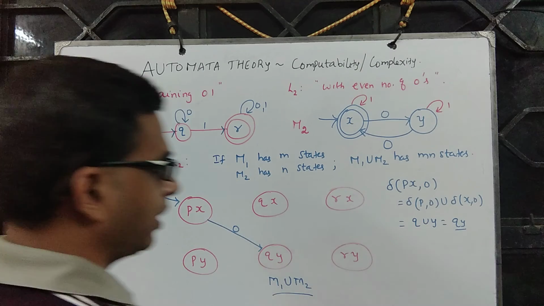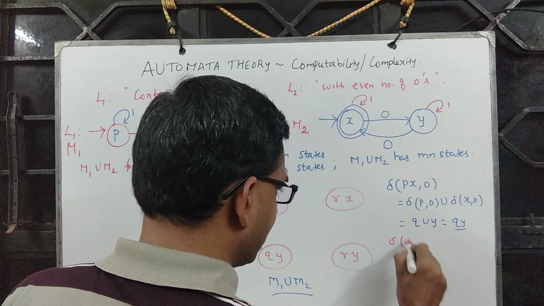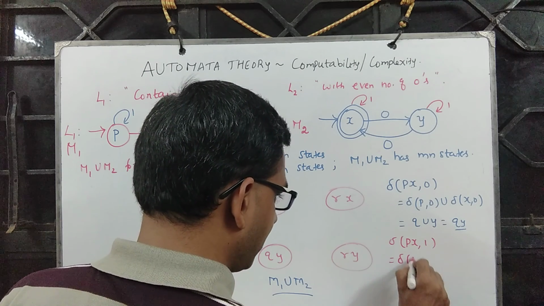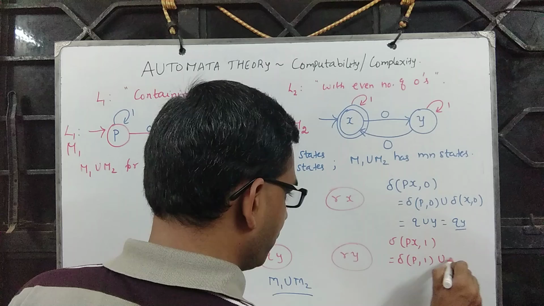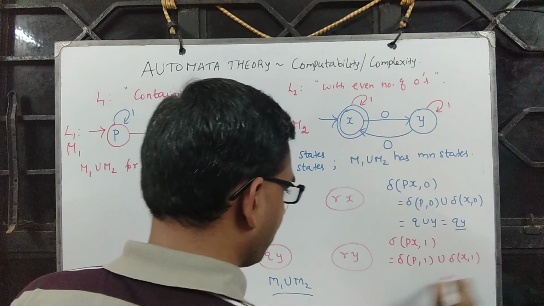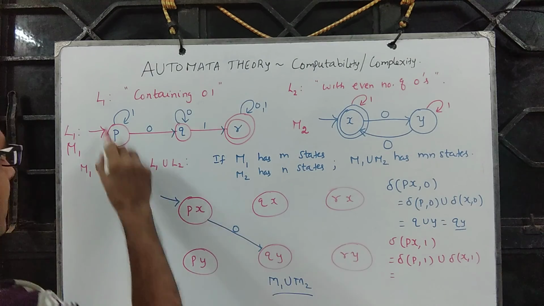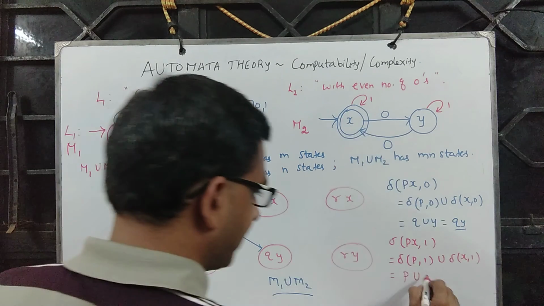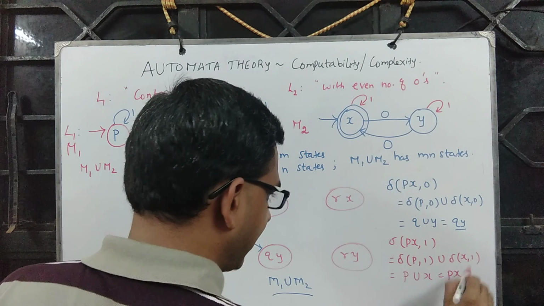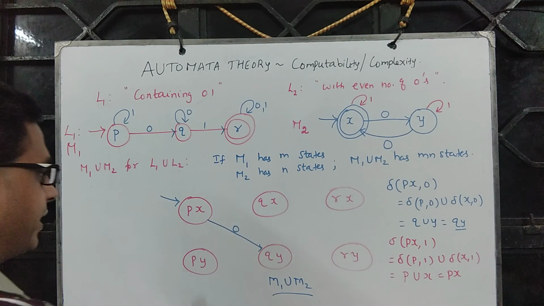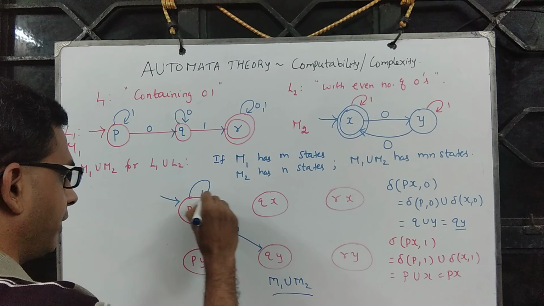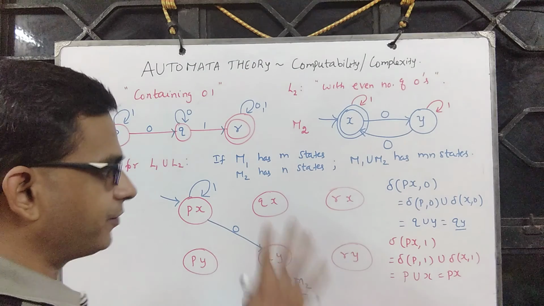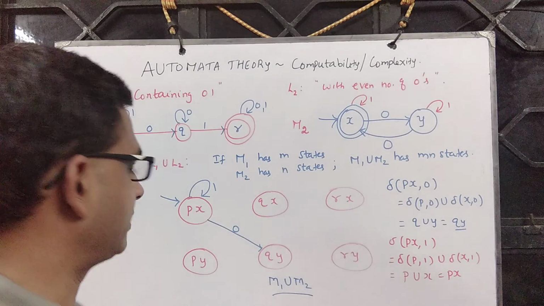Okay. On similar lines, define other transitions. So Px on 1 is, by the definition, delta of P comma 1 union delta of X comma 1. And what is P comma 1? P comma 1 is P, and X comma 1 is X, which means the state is Px. So what it says is on reading 1, you stay in Px itself. Now like this we have to define other transitions.